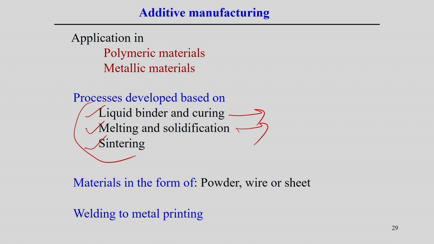And of course, apart from this, there is a development of the conventional welding process converted to additive manufacturing, or we can say the metal printing processes. So, the welding process is associated with material deposition. For example, a simple example, the gas metal arc welding process. It is associated with the metal deposition process.